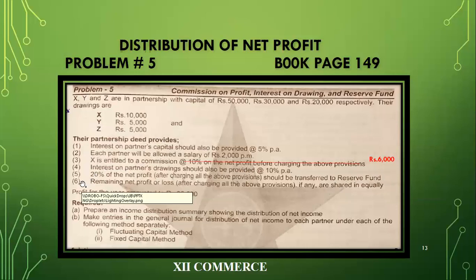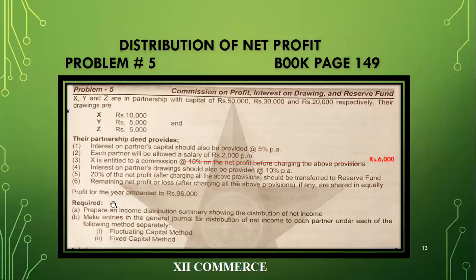Then we have the last condition: remaining net profit and loss after charging the above provisions. Here they use the words after charging the above provisions, which means after performing the above adjustments. Provisions are basically your adjustments, your above calculations. If any remains, it is shared equally, meaning the remaining net profit should be shared equally. In the end, they have given you the profit for the year, which is 96,000.